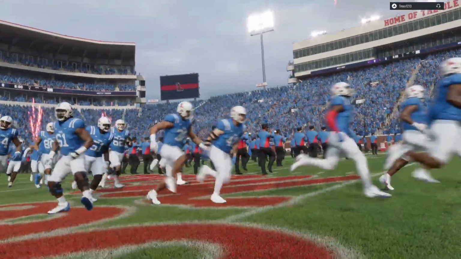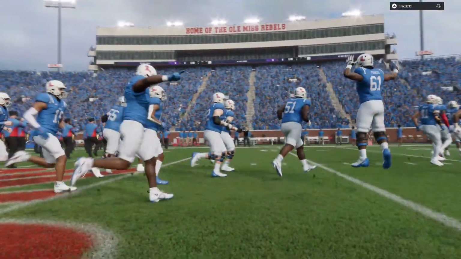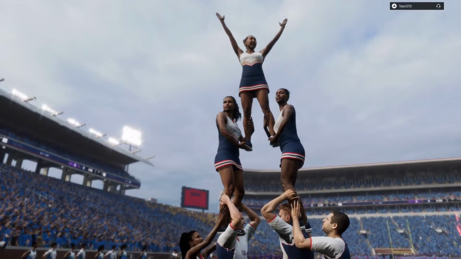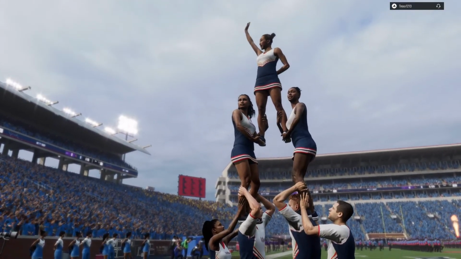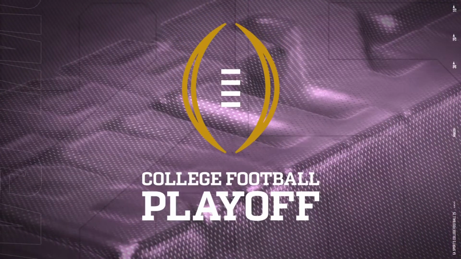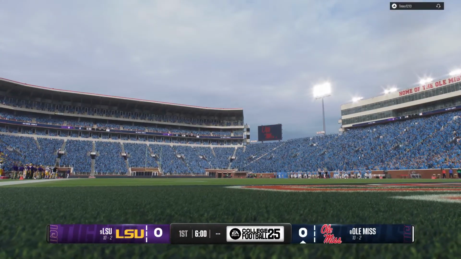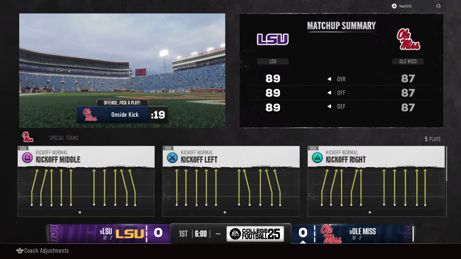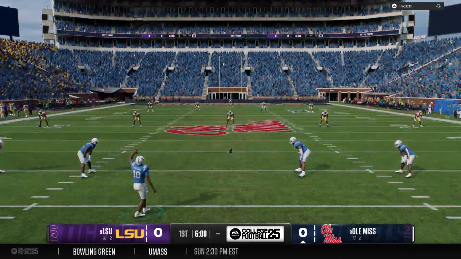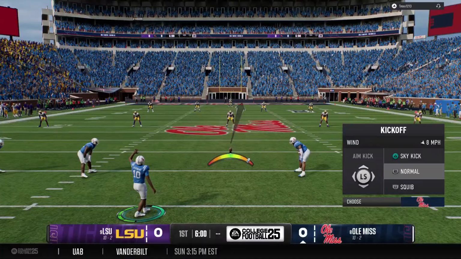The one side gets to enjoy a raucous, rowdy home field advantage, as we'll see the number 9 seed in this playoff, the LSU Tigers, taking on the number 8 seed in the playoff, the Ole Miss Rebels. For EA Sports College Football, I'm Chris Fowler, joined as always by Kirk Herbstreit. And the playoff is here. We've got a tremendous on-campus environment. Can't wait to get this one started.